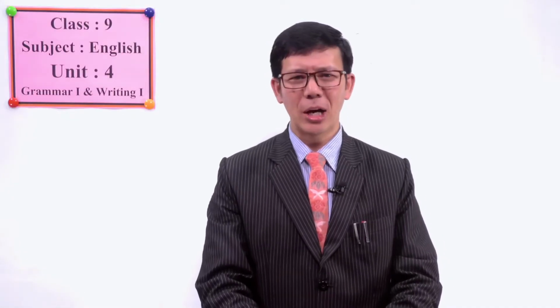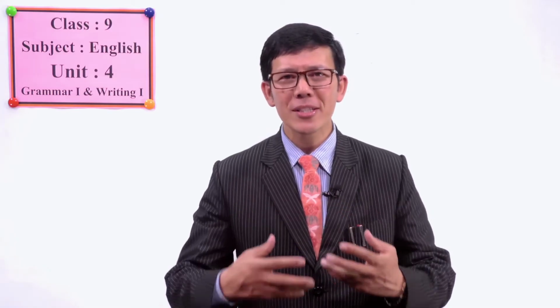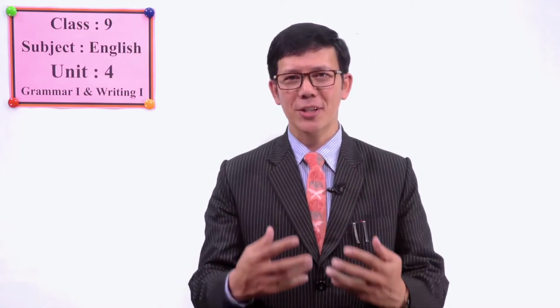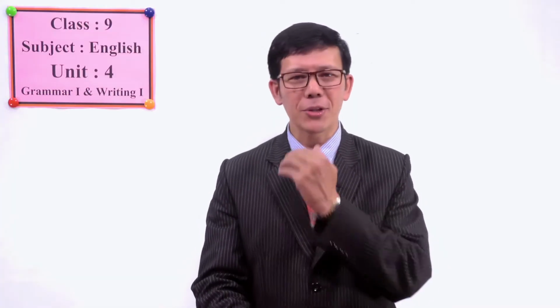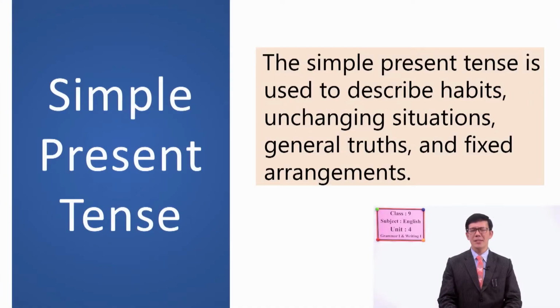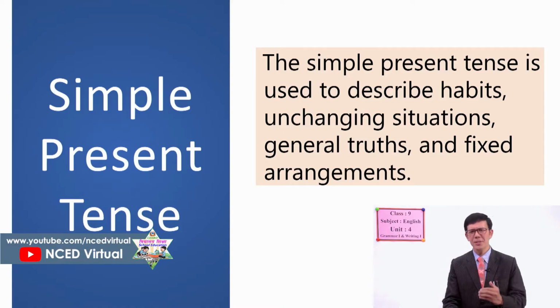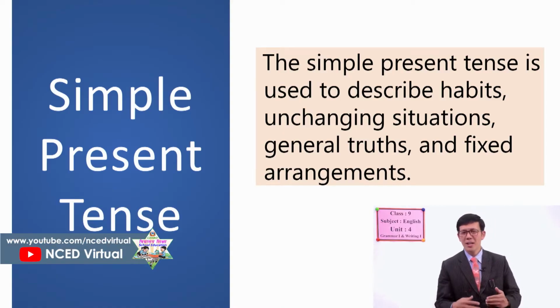Now, let us see where we use this simple present tense in our daily communication. Very good. The simple present tense is used to describe habits, unchanging situations, general truths, and fixed arrangements.